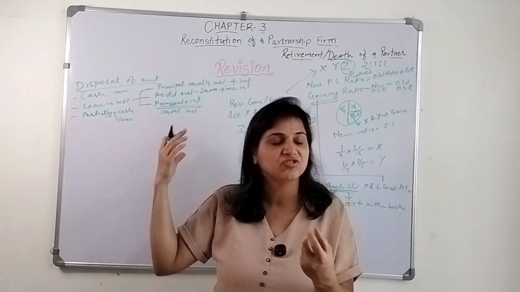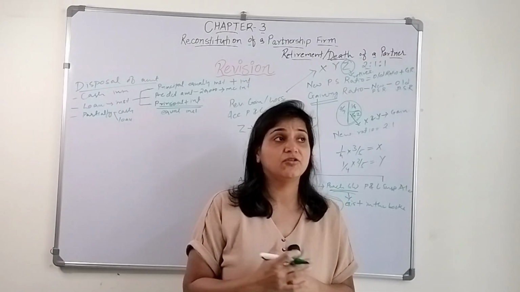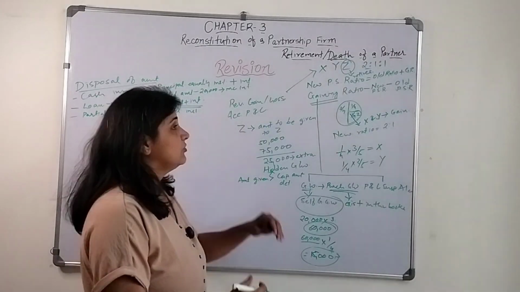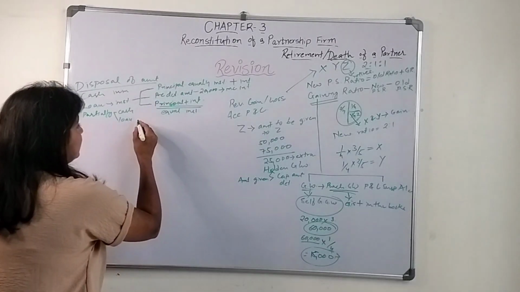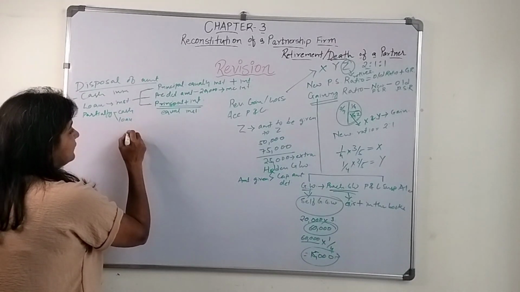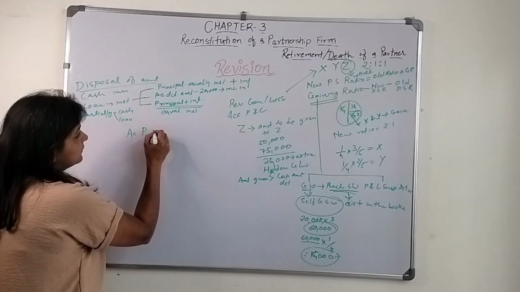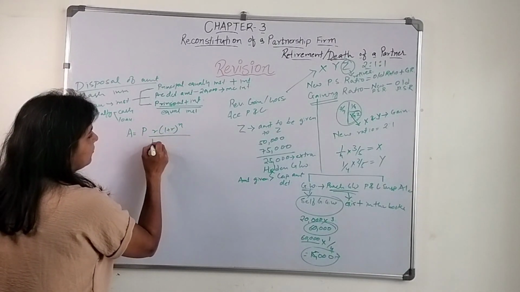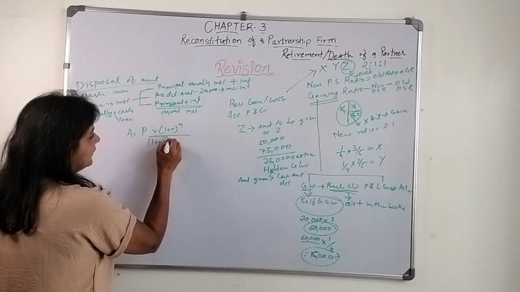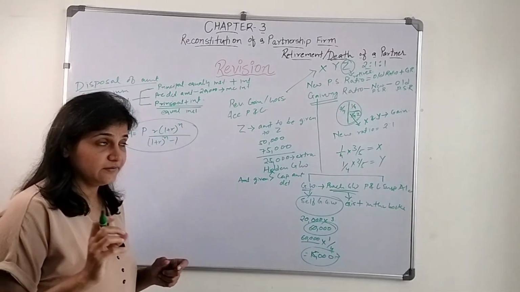In the first two situations it's very easy, the amount is given, you just need to calculate the interest. But in this situation, I discussed the amortization formula, wherein we determine the annual amount: P times r times (1 plus r) raised to n, divided by (1 plus r) raised to n minus 1. This is the formula which you need to understand.